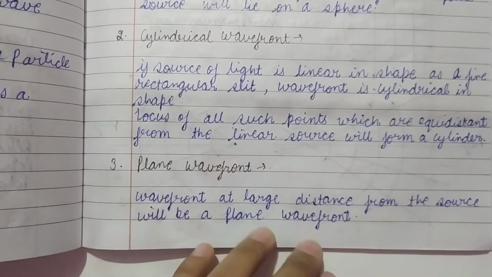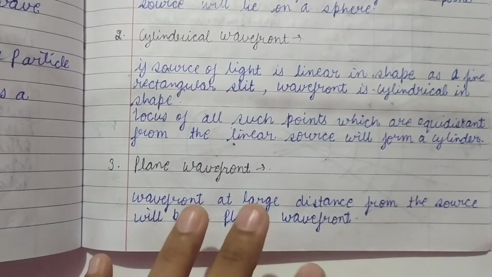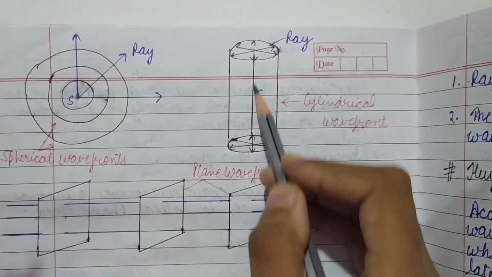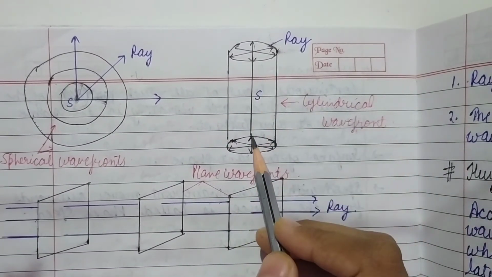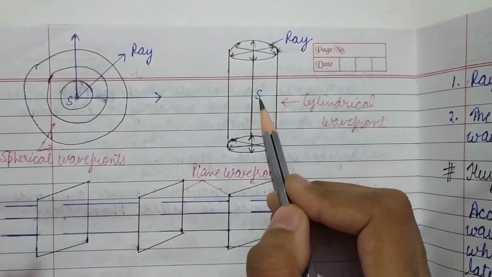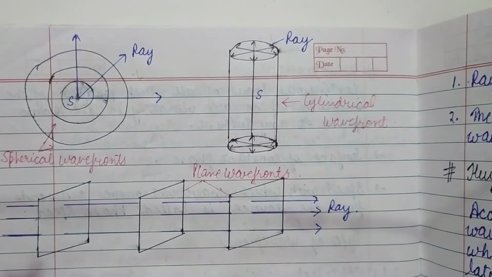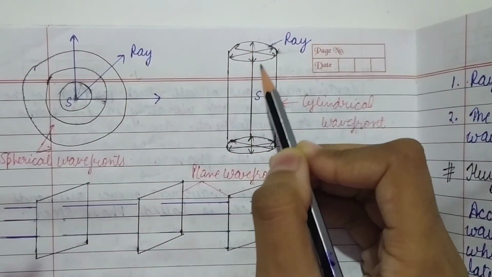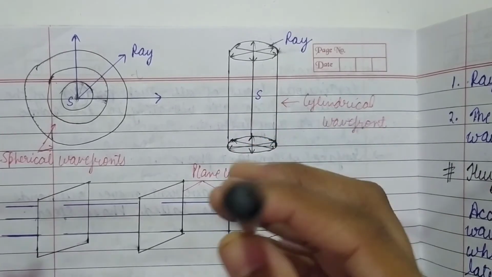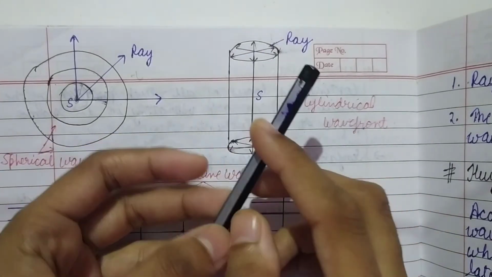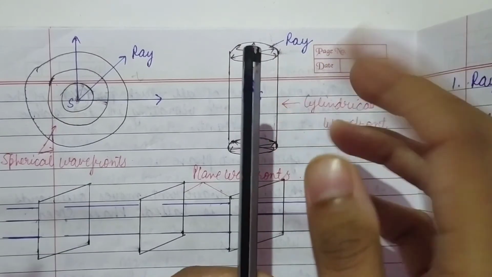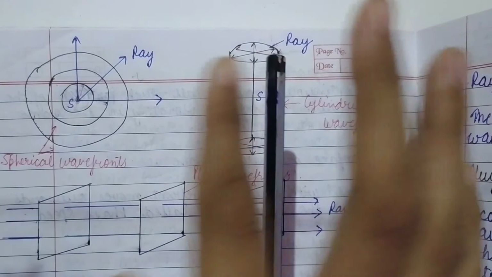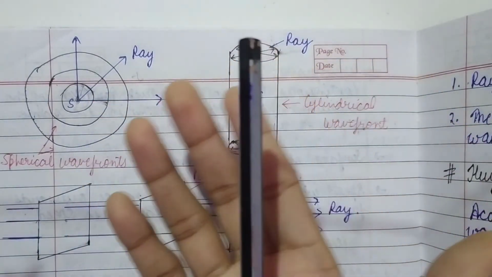Now let us see the cylindrical wavefronts and the plane wavefronts. Here, this is a linear shape of source, and from this source rays are emitted. On the upper side they will be circular. At time t, around this source, the ray will be at this point, and with the whole slit it will be at this point, and the same way for the other part of the slit also.